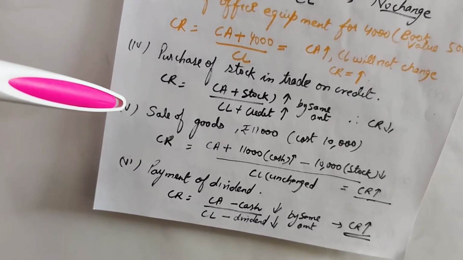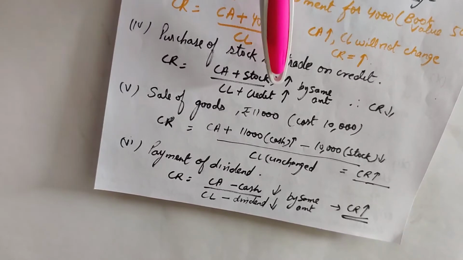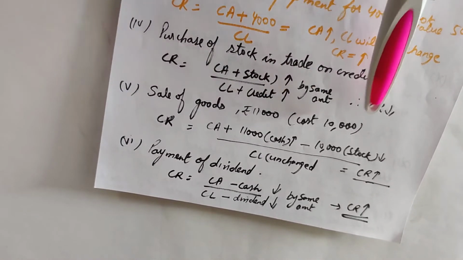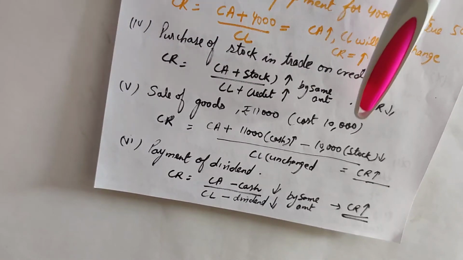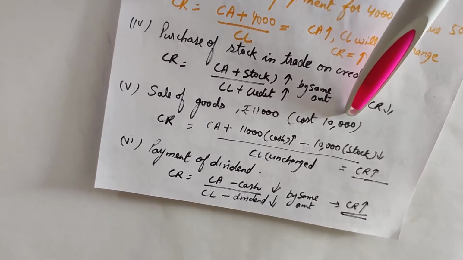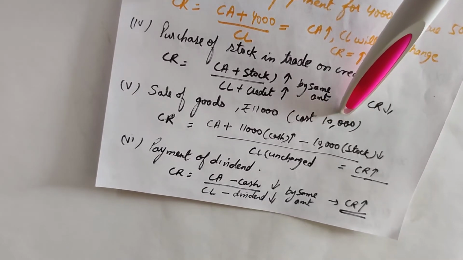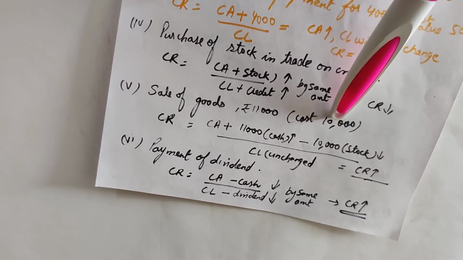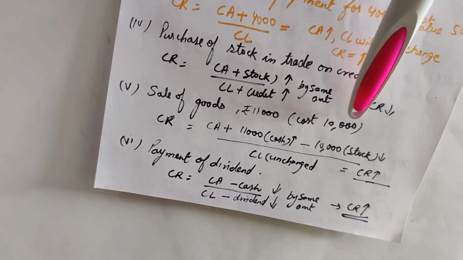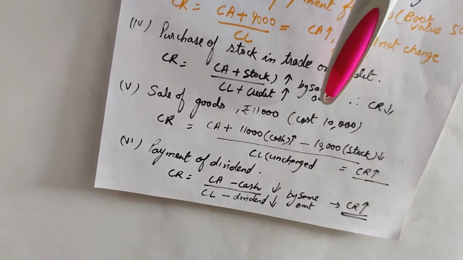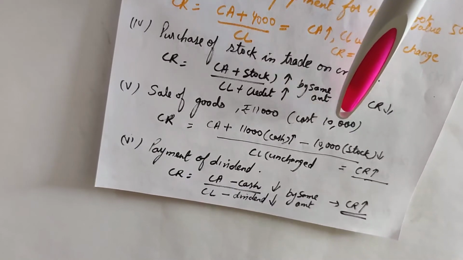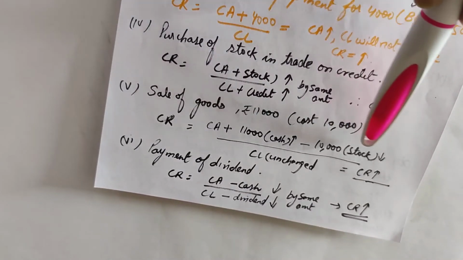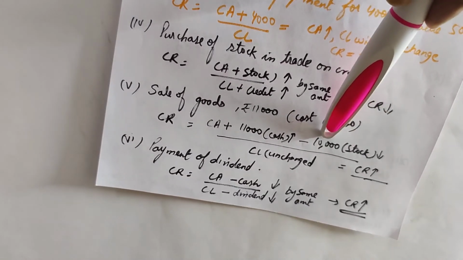Now let's take up the next case, sale of goods worth 11,000, cost 10,000. It means the cost of goods was 10,000, that is the stock is worth 10,000, which is sold. So stock will reduce by 10,000, minus stock 10,000 from current assets.